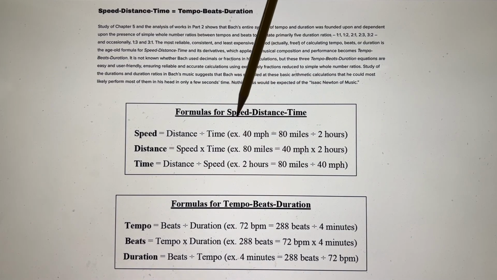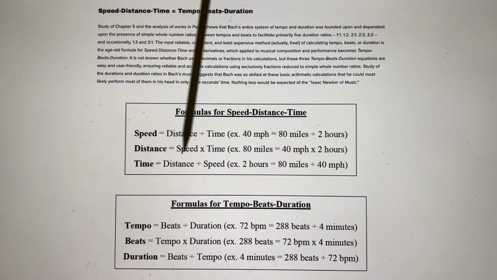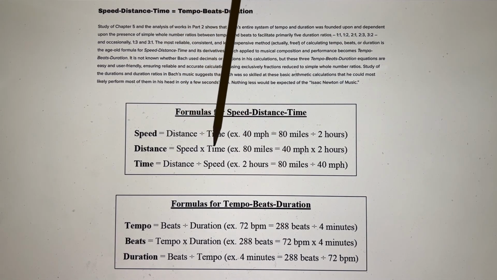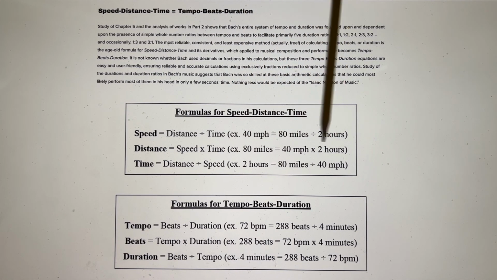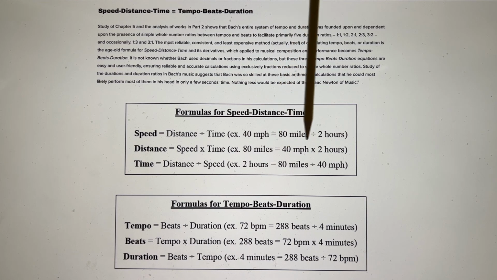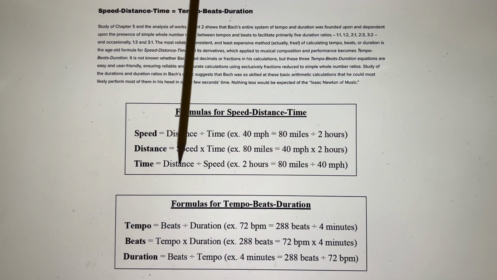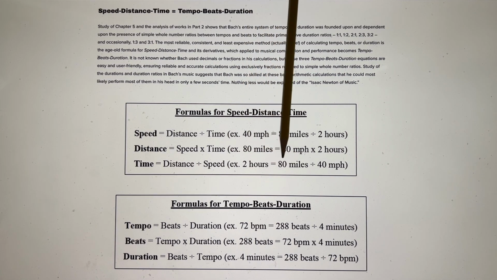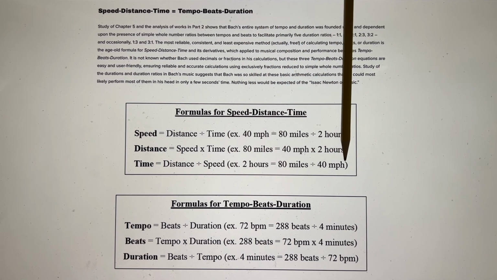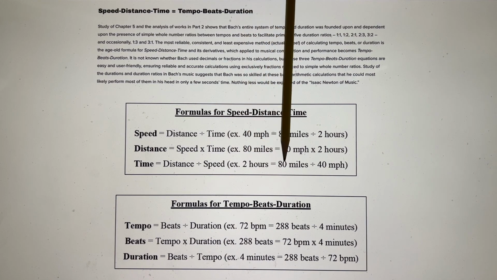And here are some examples. 40 miles an hour equals 80 miles divided by 2 hours. 40 equals 80 divided by 2. Here's an example of distance equals speed multiplied by time. 80 miles equals 40 miles per hour times 2 hours. 80 equals 40 times 2. Time equals distance divided by speed. Here's a good example. 2 hours equals 80 miles divided by 40 miles per hour. 2 equals 80 divided by 40.